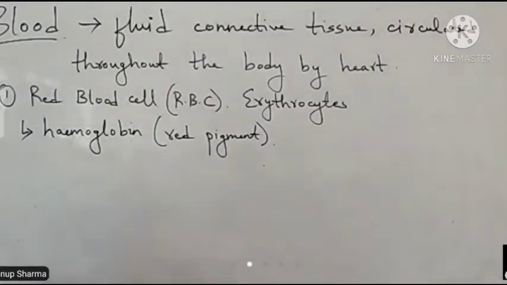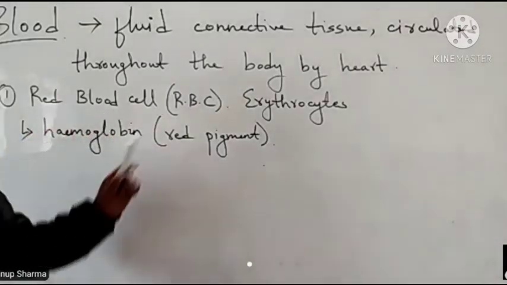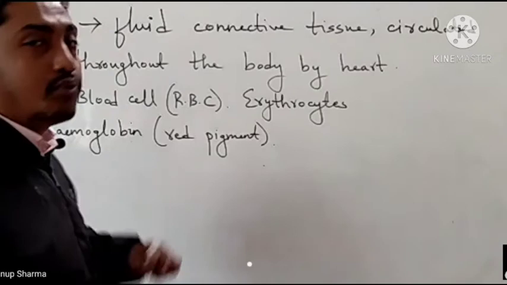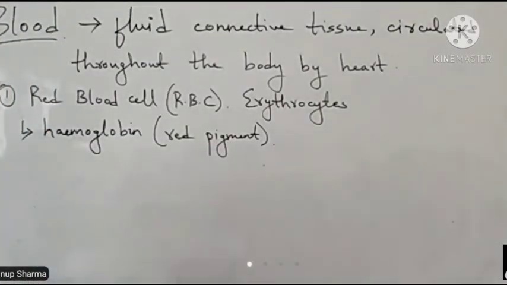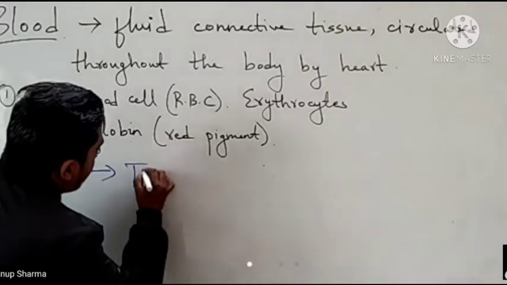And one more thing, what is the function of this RBC? Why is it important? Red blood cell is important to transport molecular oxygen. That means its function is to transport oxygen.